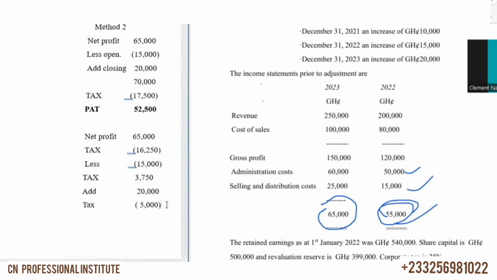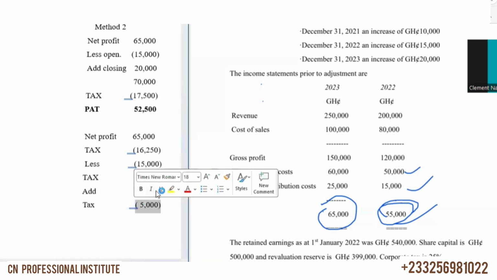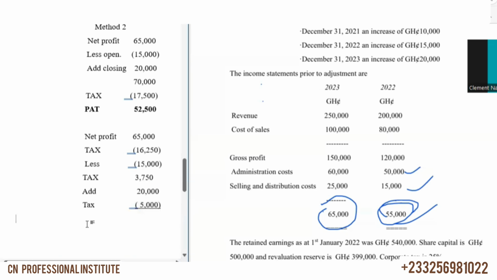Okay. So in all we have 65,000 minus 16,250 minus 15,000 plus 3,750 plus 20,000 minus 5,000. So it will give us the same answer. Okay, 52,500, right? So this will give us the same 52,500. That's the profit after tax, 52,500.